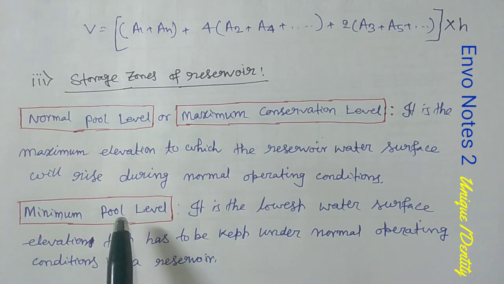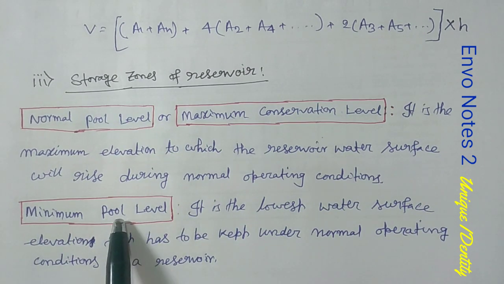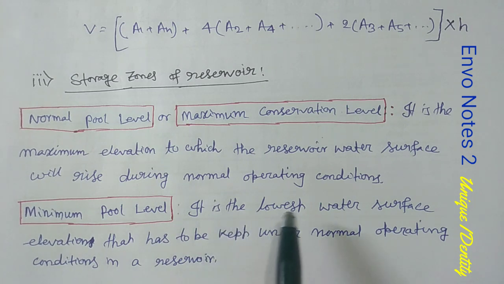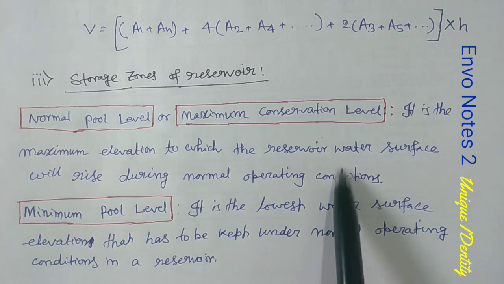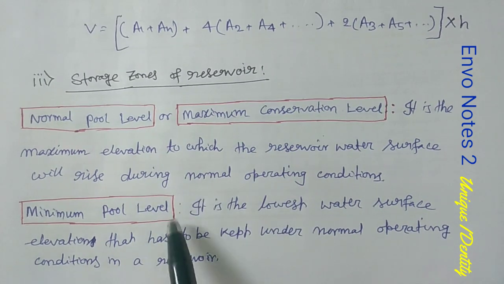Now the next one is minimum pool level. What is this? It is the lowest water surface elevation that has to be kept under normal operating conditions in a reservoir. So this definition you just keep in your mind.